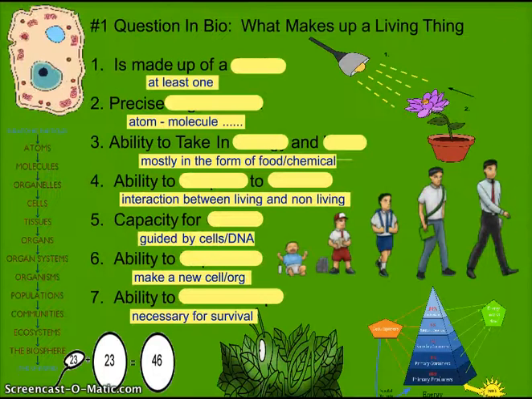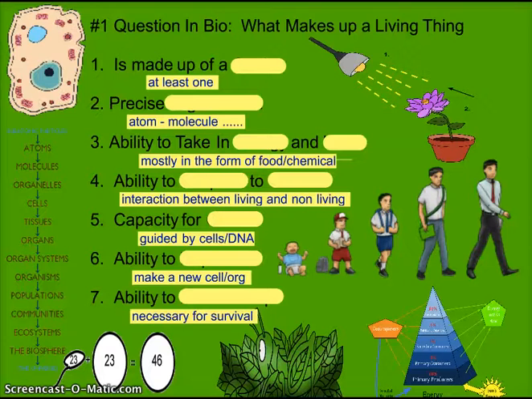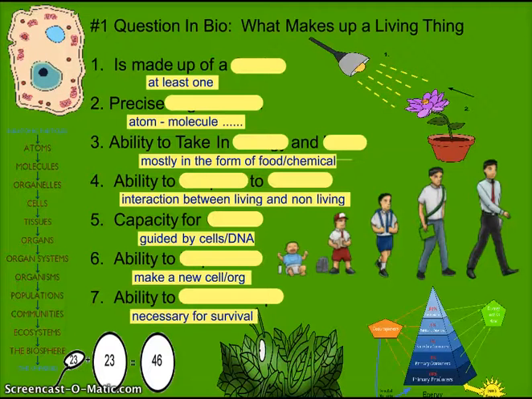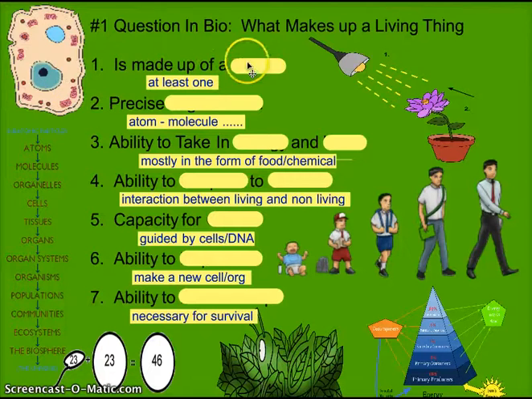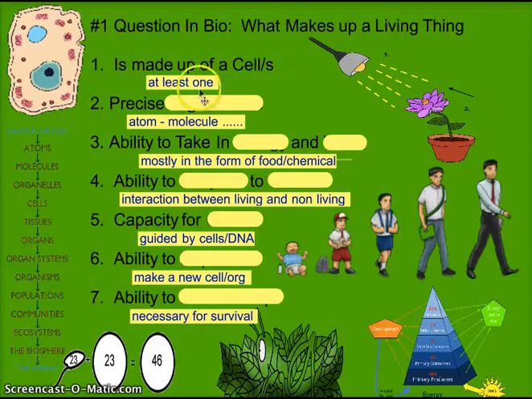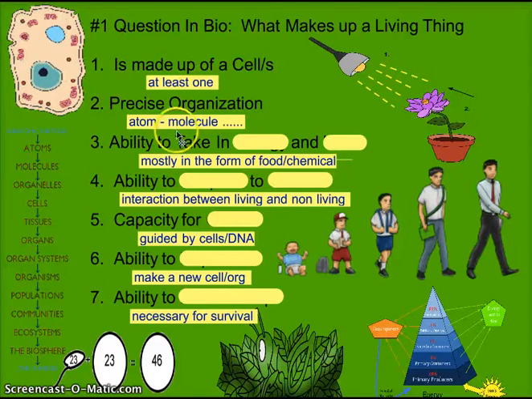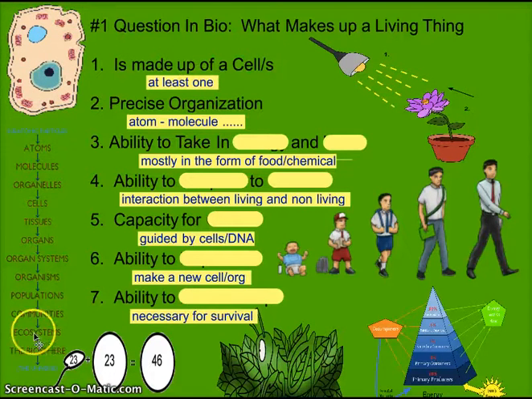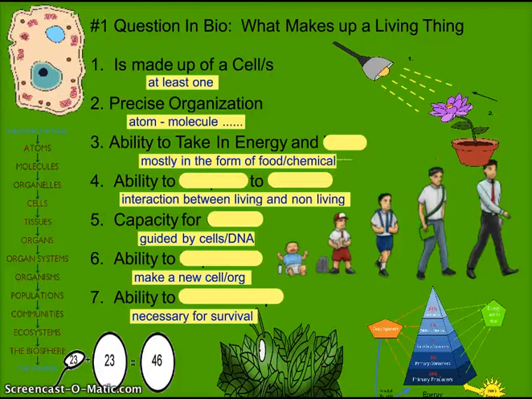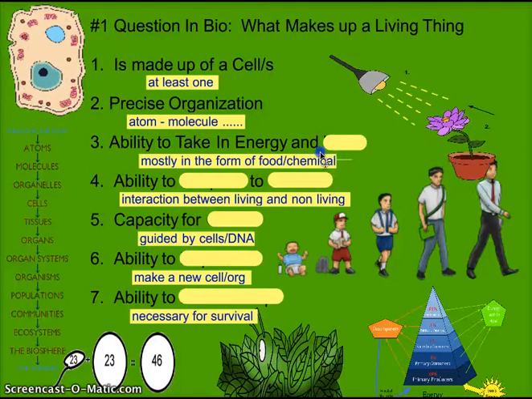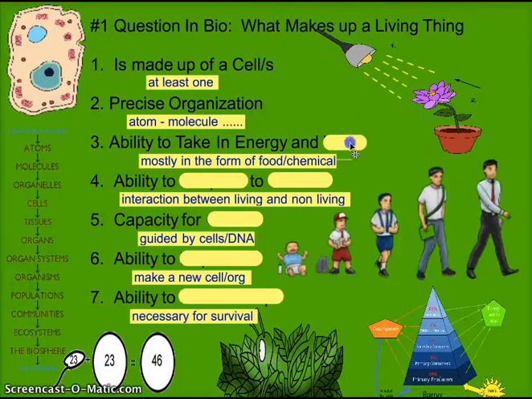The last part of this unit is what makes up a living thing. So we know we're going to study life. We want to know, how do we determine if something is living or non-living? So the first thing is it must be made up of at least one cell. We already learned that all organisms have precise organization, starting from the smallest unit all the way to the global scale or biosphere. All organisms have to have the ability to take in energy and use it. The example is right here in this picture below.